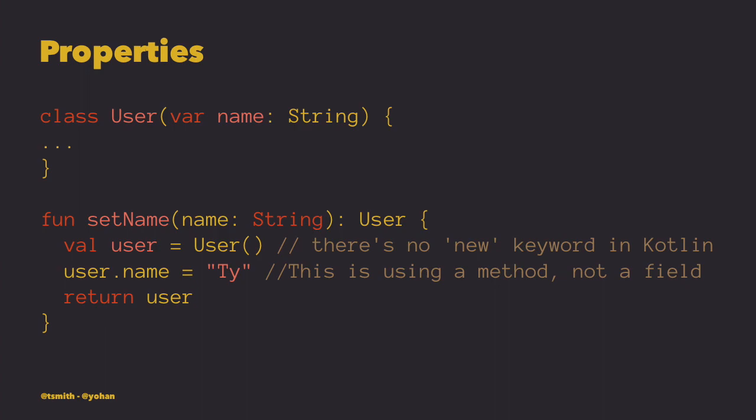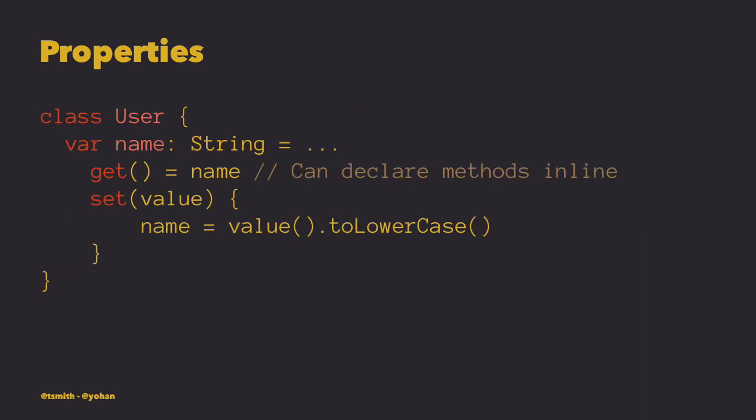That means that getters and setters are automatically generated, and this is what's being used near the bottom of the slide in the setName function. We can, however, override those default generated getters and setters to specify custom logic by declaring a get and a set method below the property. You'll notice that we changed the syntax for declaring the property. We moved it down into the class for better readability.